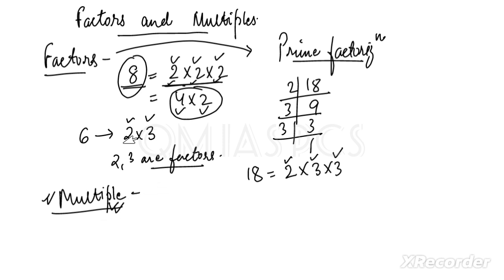If I say what are the multiples of 2, multiples of 2 means we have to read the table of 2: 2, then 4, then 6, then 8, then 10. These are the multiples of 2. 2 is getting multiplied. If I say multiples of 3, it will be 3, 6, 9. These are multiples of 3, right?